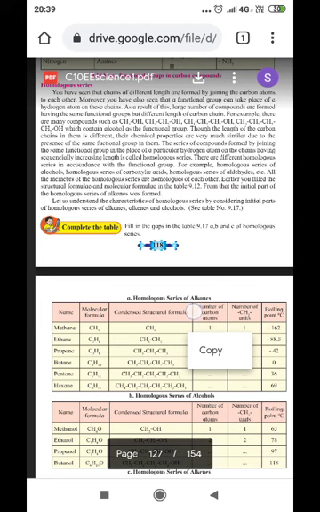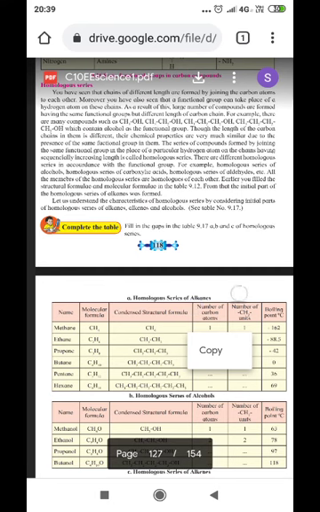From that, the initial part of the homologous series of alkanes is formed. Let us understand the characteristics of homologous series by considering the initial parts of the homologous series of alkanes, alkenes, and alcohols. You have to fill in the gaps.